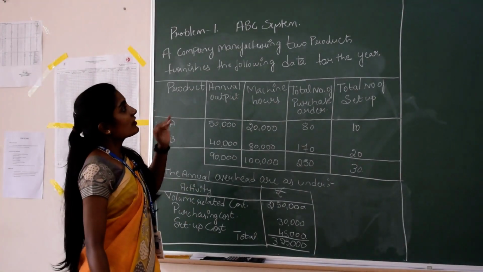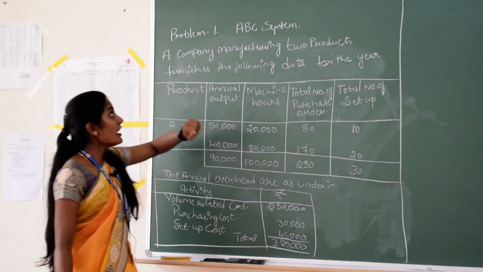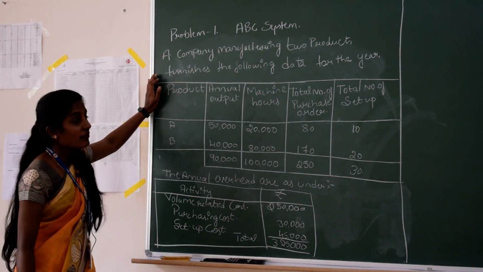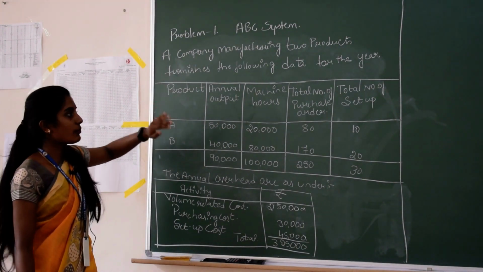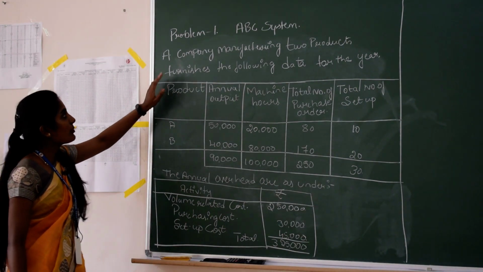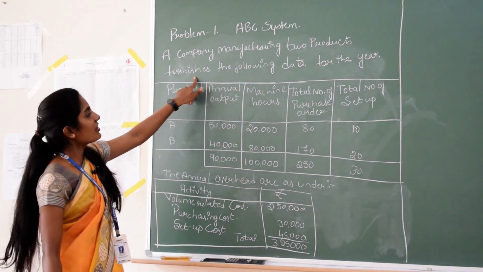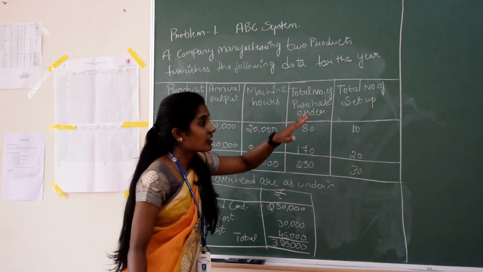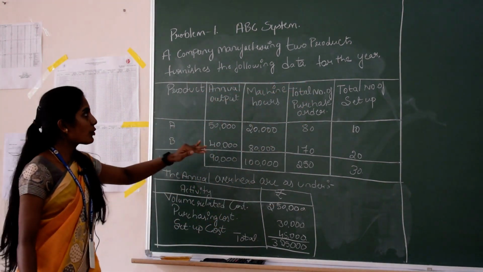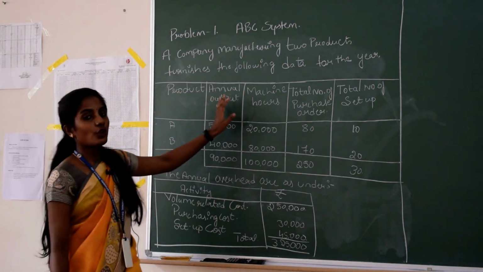Now let us do a problem regarding the ABC costing system, right? We are going to solve a particular problem, and they may ask this problem for 6 marks. Now look at the problem. A company manufacturing 2 products furnishes the following data for the year. The company is manufacturing 2 products, namely A and B, and the following data relates to each product.